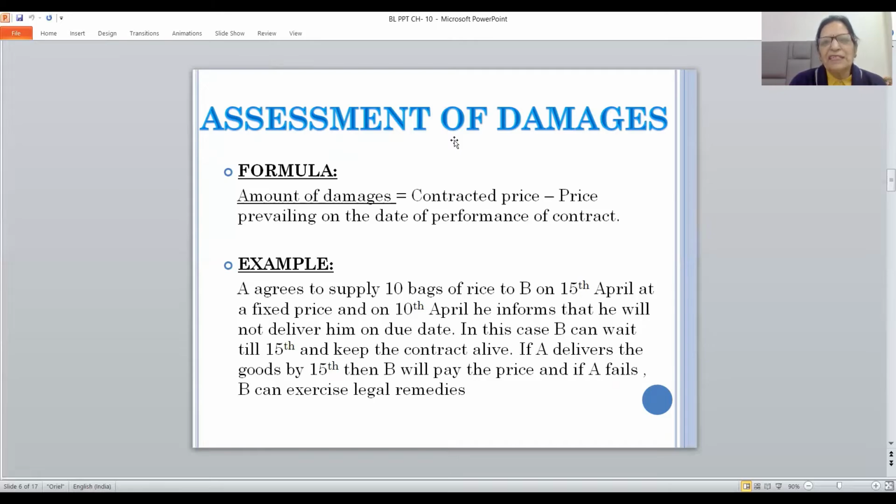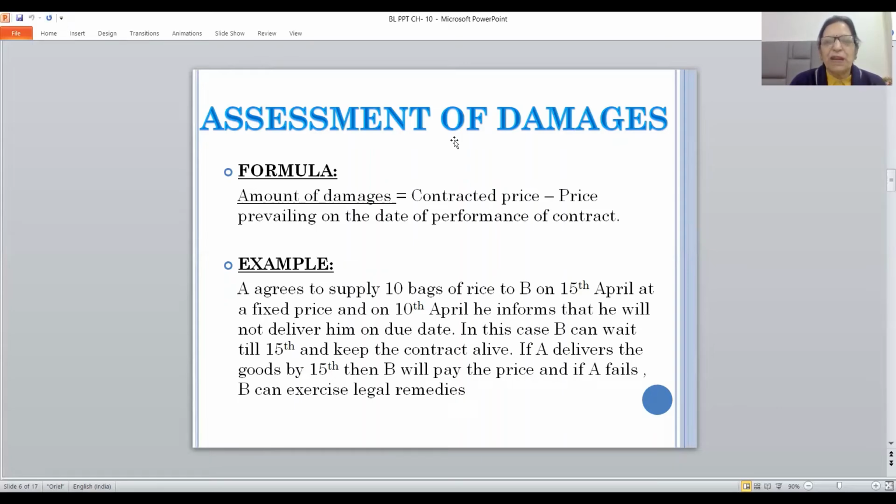If the actual price, the price prevailing on the date of performance of contract, is more, it means that now the party goes in the market, buys the item from the market, then the party will have to pay more price. So in this case, the difference between the two will be the amount of damages.